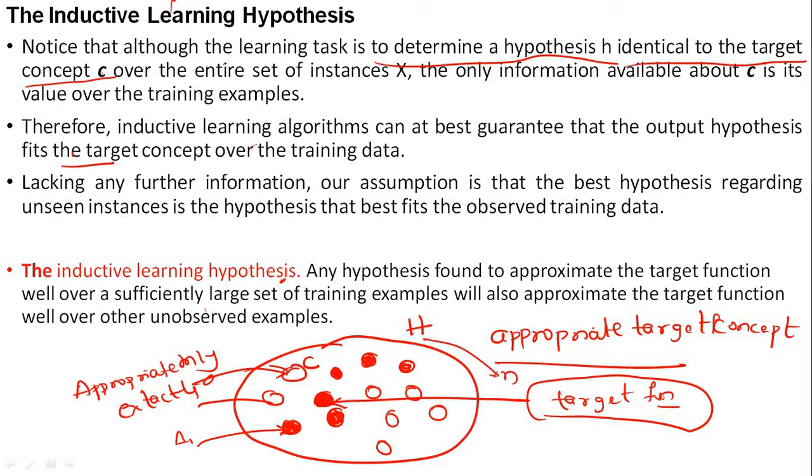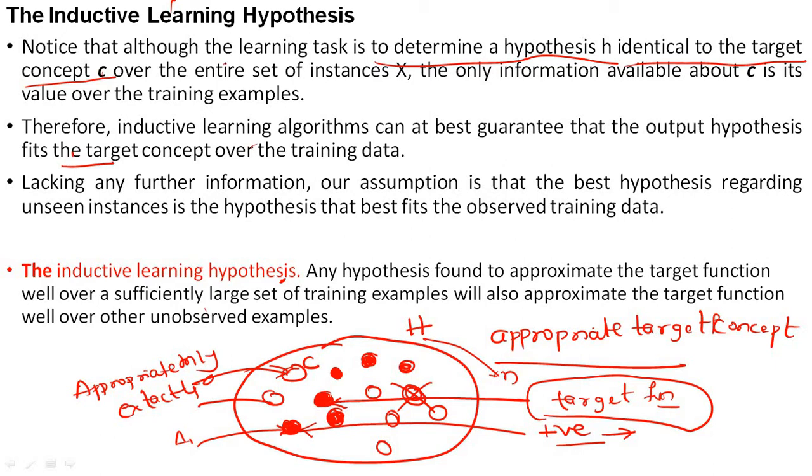Out of that I have to take the best one. The best one is the concept which is giving me a positive result, that is, whether Aldo can play tennis or not on that day. That particular concept I have to take. Consider this concept is not even matching Aldo's playing game, so I will discard it, because n number of concepts are available and checking each and every concept becomes very complex.